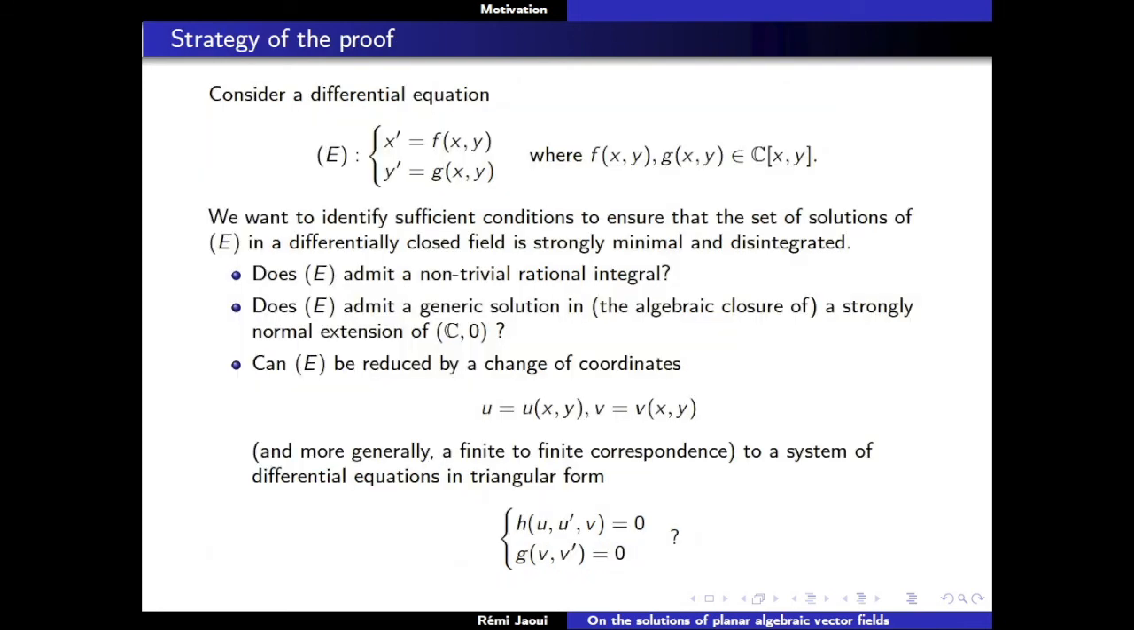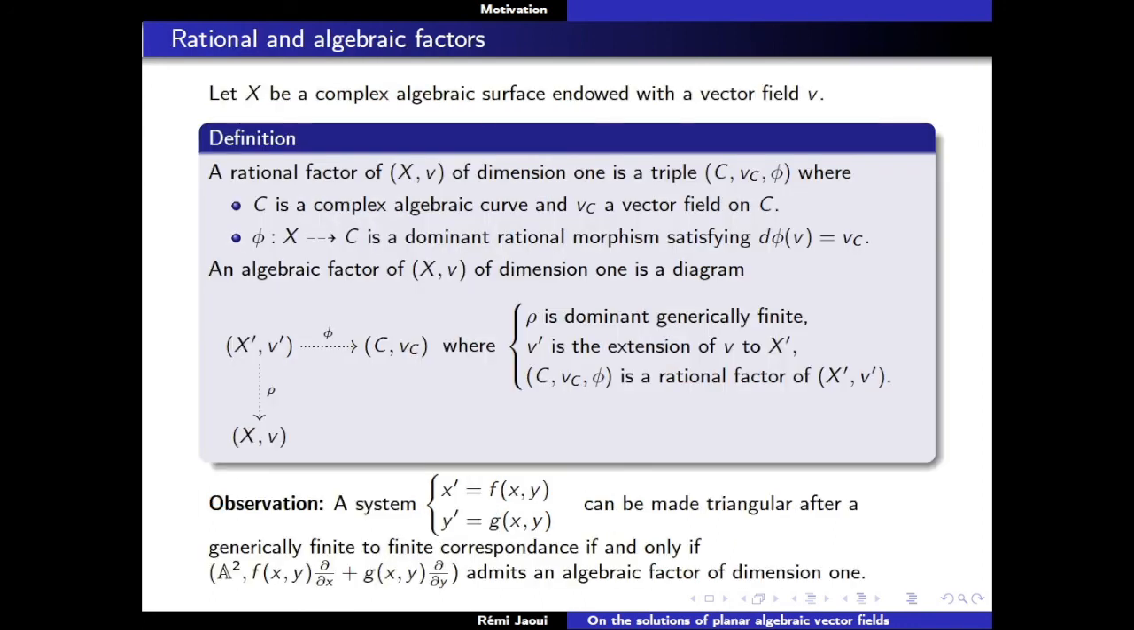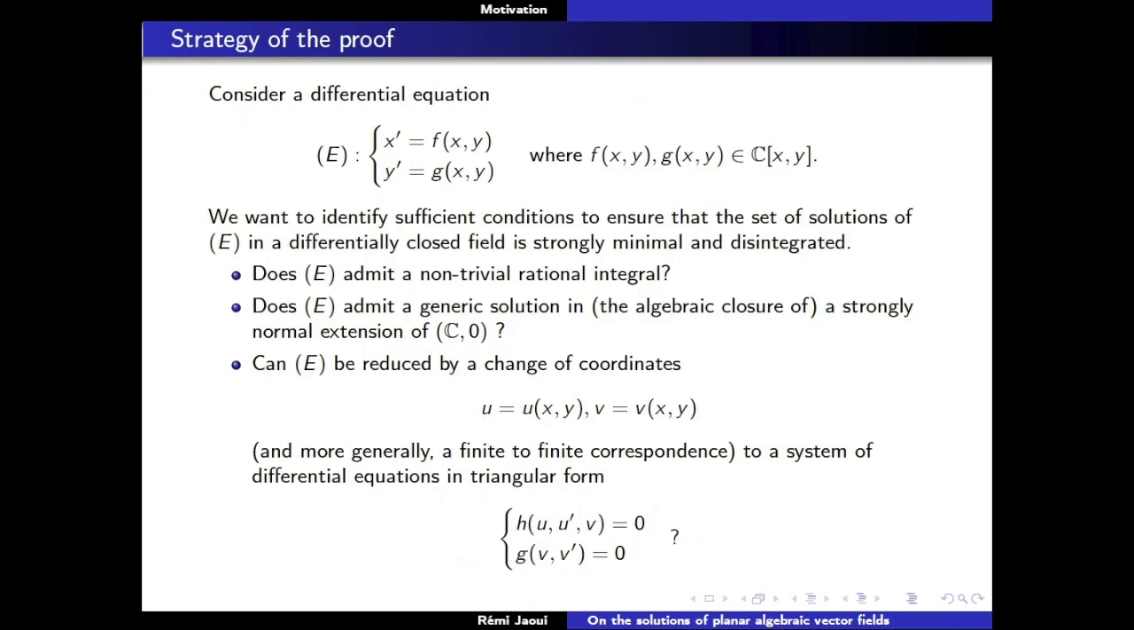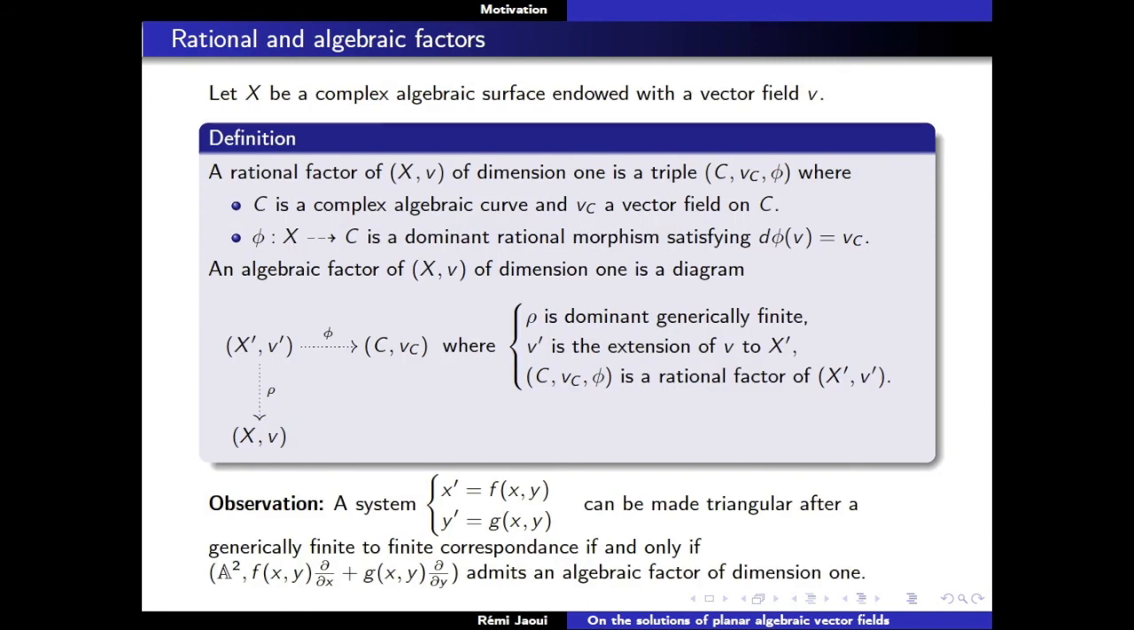What do I mean by a system of differential equations being equivalent to one in triangular form? This is the notion of rational and algebraic factors. If you take a complex algebraic surface, so I work in dimension 2, in the case I'm presenting here X is the affine plane, but it's natural to work geometrically because in this kind of thing arbitrary curves can appear. So it's nice to work in a geometric language from the beginning. There's no reason to suppose that X is equal to A2.